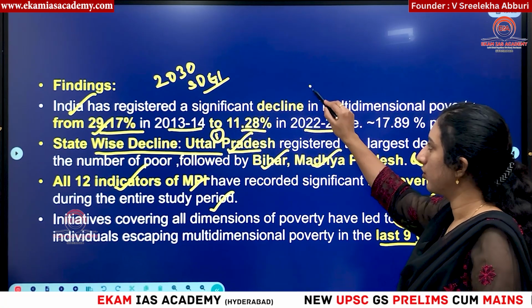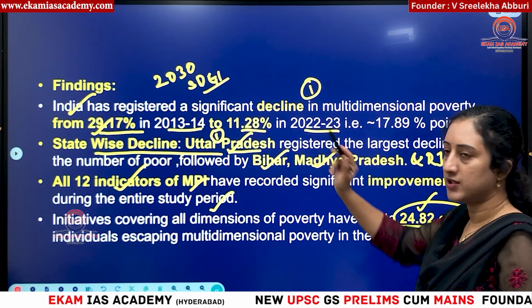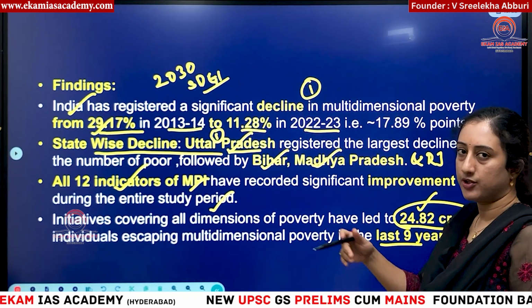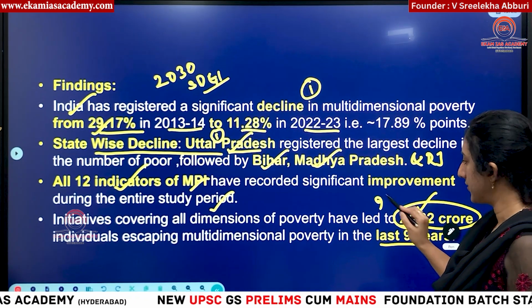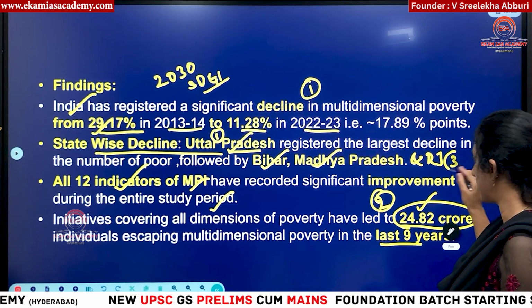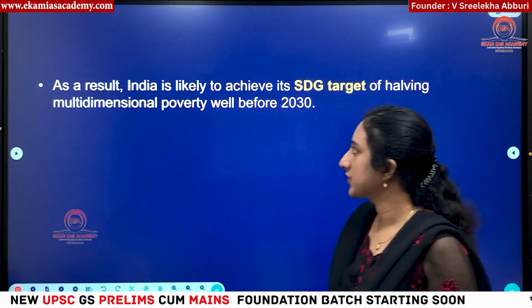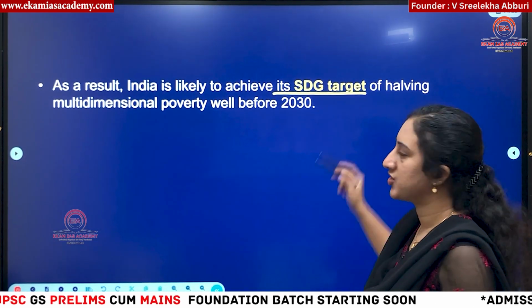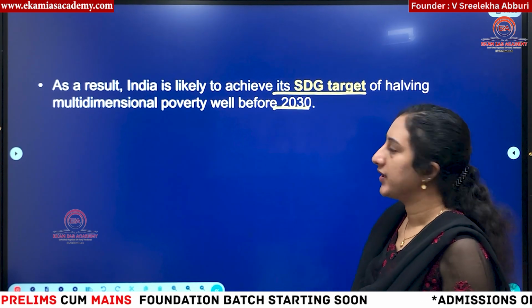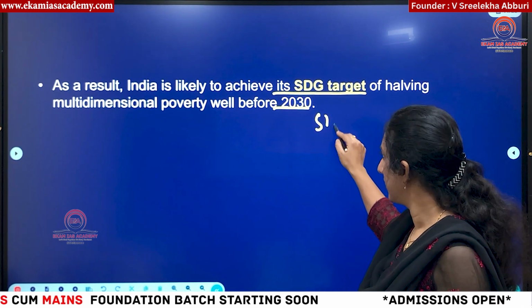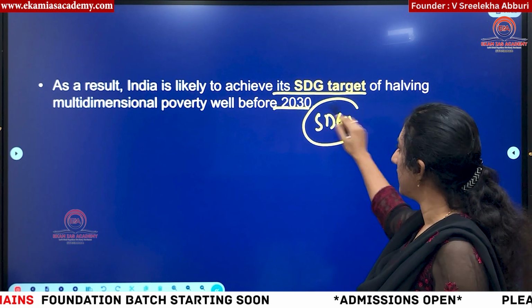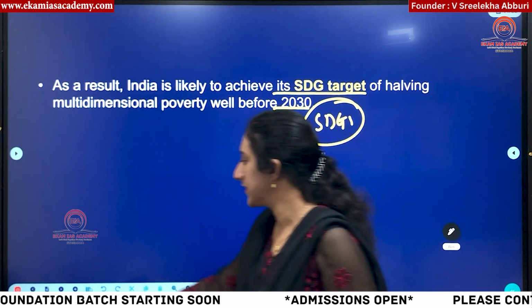These things have to be quoted in your answers. First point is this, when you are writing any answer related to poverty. Second thing is this, and third thing, what are the states that have shown a positive decline. As a result, you can see India is able to achieve the SDG target by 2030, that is SDG 1. If this is achieved, many other SDGs also can be achieved easily.